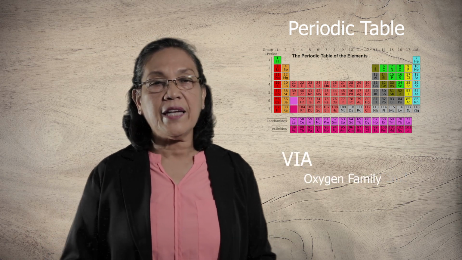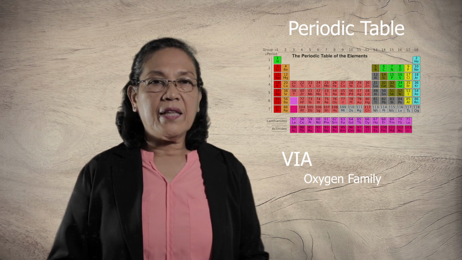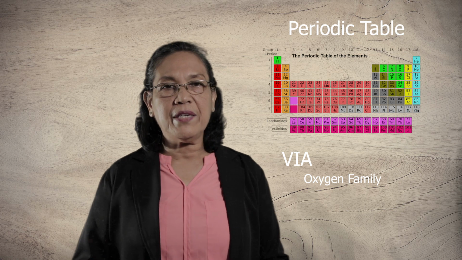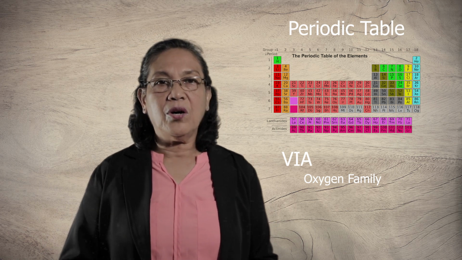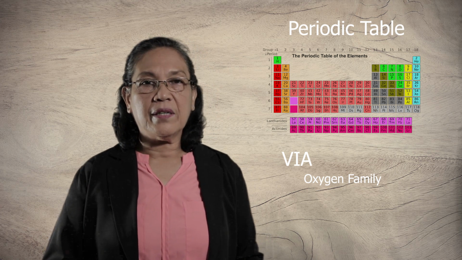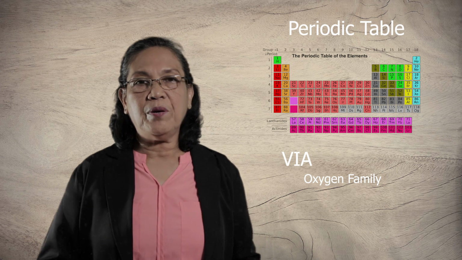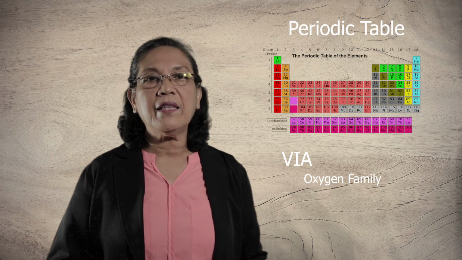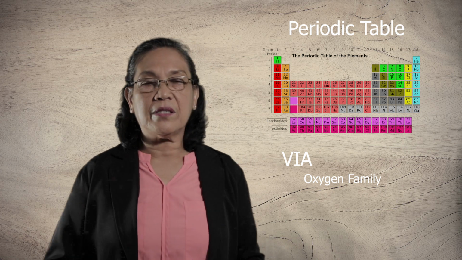Then there is the 6A family, which is the oxygen family. The oxygen family is otherwise known as the chalcogens. Chalcogen means ore forming, or they have the ability to form ore. This family is composed of nonmetals, a metalloid, and a metal.